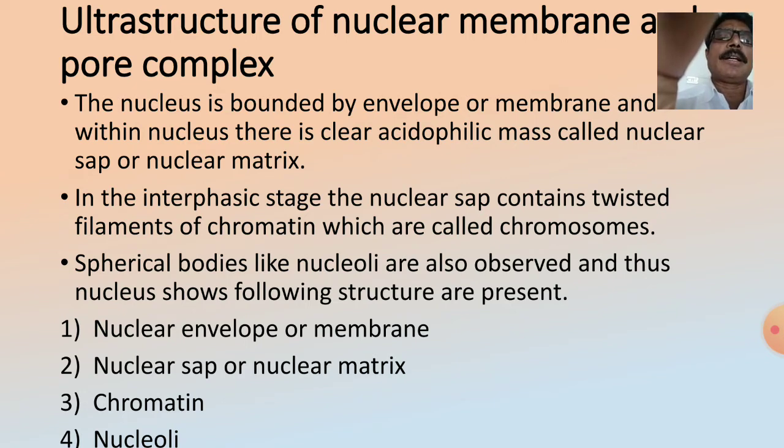In the interphase stage, the nuclear sap contains twisted filaments of chromatin which are called chromosomes. Spherical bodies like nucleoli are also observed. Thus the nucleus shows the following structure: the nuclear envelope or membrane, nuclear sap or nuclear matrix, chromatin as well as nucleoli, which is the internal organization of the nucleus.